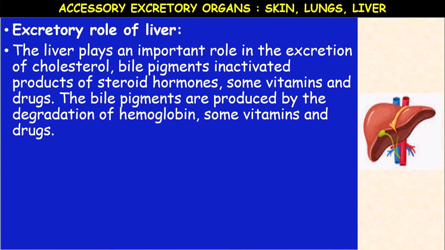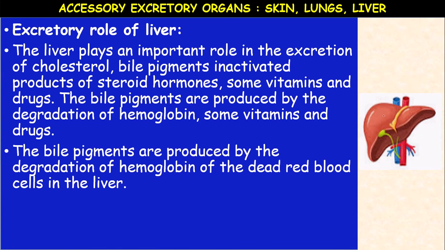Whatever drug, meaning medicine, we swallow will reach the liver first, because the liver is the detoxifying organ of our body. Any drug or toxin that enters the body is immediately detected by the liver, and the liver function is detoxification, converting highly toxic substances into low toxic substances.